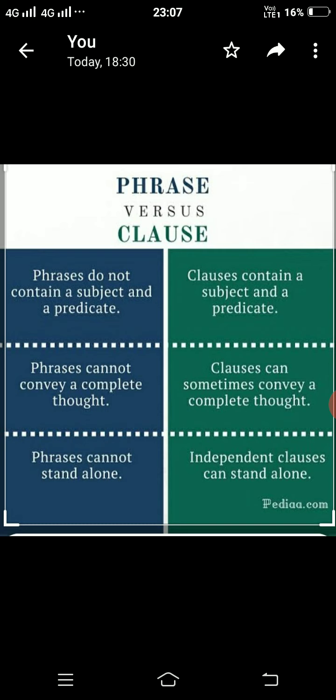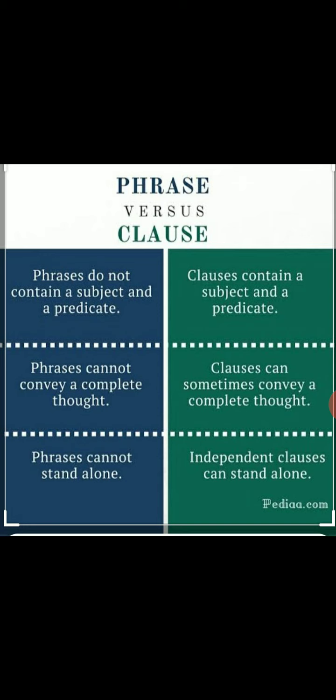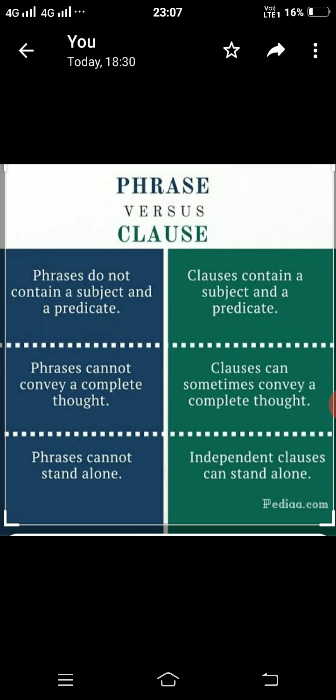The second difference is that a phrase cannot convey a complete thought, whereas a clause sometimes conveys a complete thought. The third difference, which we have already studied, is that phrases cannot stand alone, whereas independent clauses can stand alone.